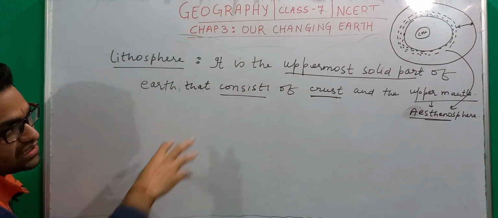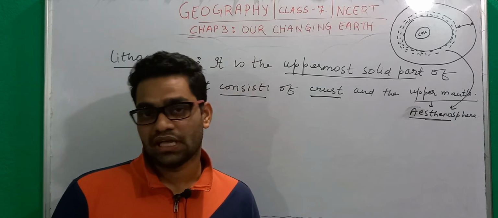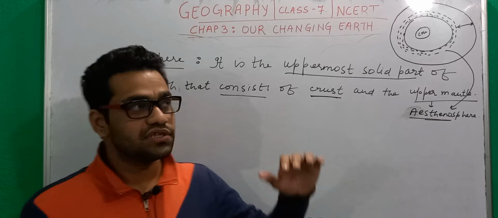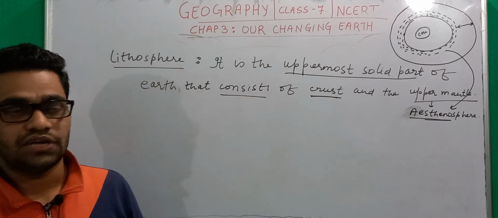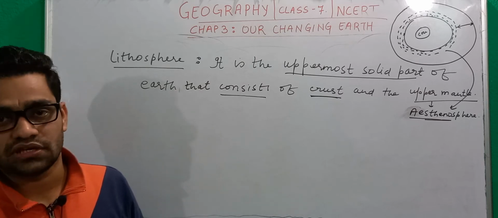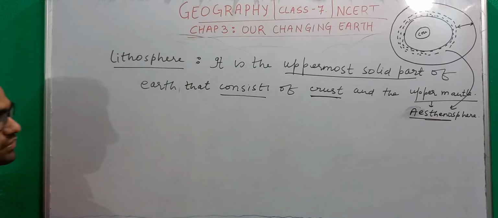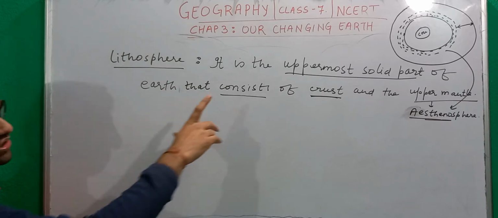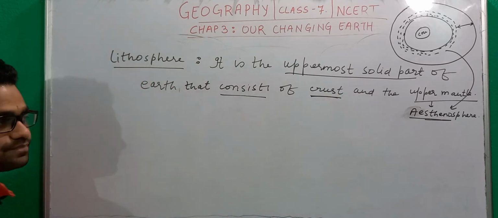This molten material is at a very high temperature, and since it is molten, it always has a tendency to move. We will see what happens when volcanic eruptions occur. Up till now, just concentrate on lithosphere. So this lithosphere is the uppermost solid part that consists of crust and the upper mantle.